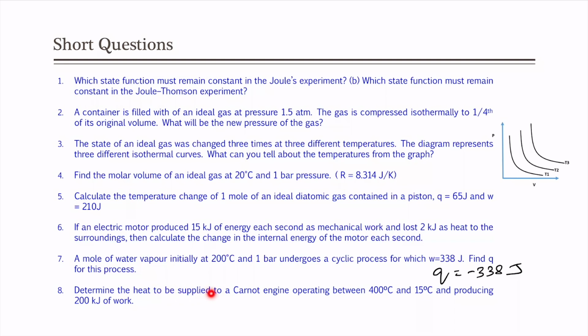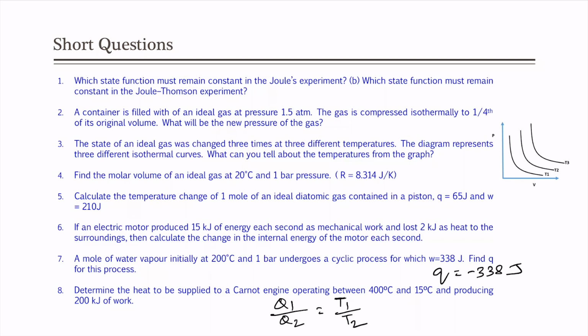Determine the heat to be supplied to a Carnot engine operating between 400 degree centigrade and 15 degree centigrade and producing 200 kilojoule of work. So, we know that in Carnot engine the heat input by heat output is proportional to the ratio of two temperatures of the two reservoirs, right. So, Q 1 by Q 2 equals T 1 by T 2, where Q 1 is the heat input to the engine, Q 2 is the heat output from the engine, T 1 is the temperature of the hot reservoir, T 2 is the temperature of the cold reservoir.